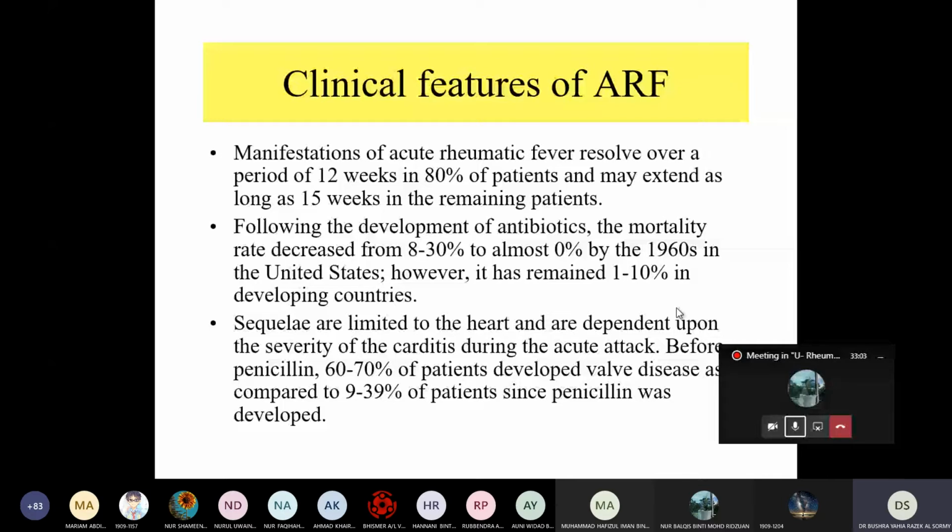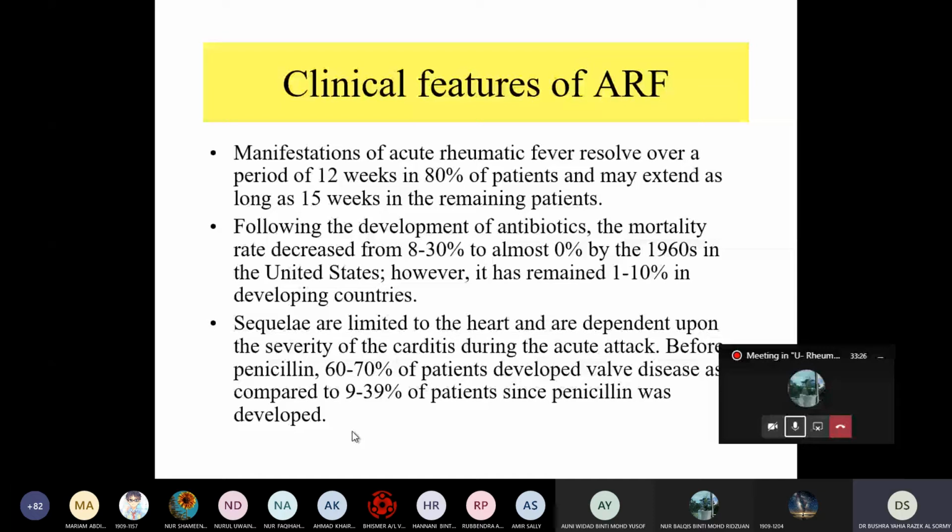However, it remains about 1 to 10% in the developing countries. Sequelae are limited to the heart and depend upon the severity of the carditis during the acute attack. Before penicillin, 60–70% of patients developed valvular disease as compared to 9 to 30% of patients since penicillin was developed.